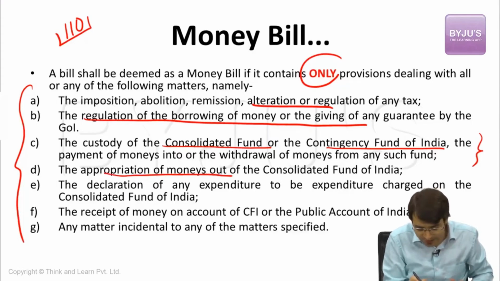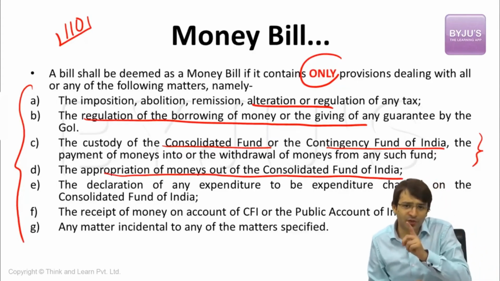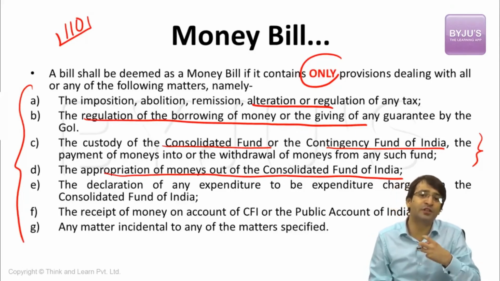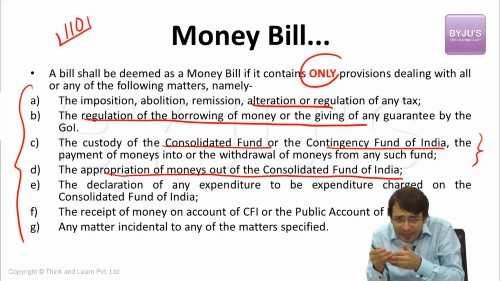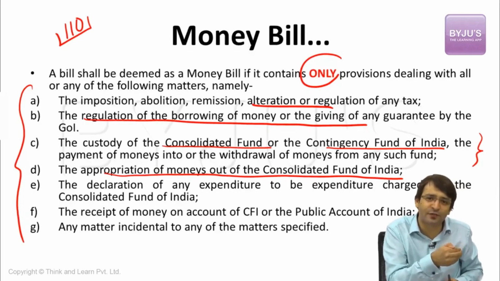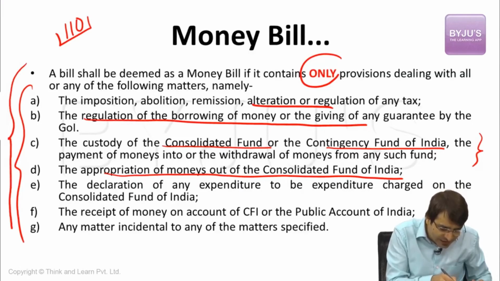The appropriation of monies out of the consolidated fund of India. No money can be withdrawn from the consolidated fund of India without permission by the parliament. And that permission is what we call the appropriation bill. That means if you have to appropriate money from the consolidated fund of India, that bill which tries to appropriate money from the consolidated fund of India is also a money bill. So there are various conditions, and these are those conditions which declare a particular bill as a money bill.